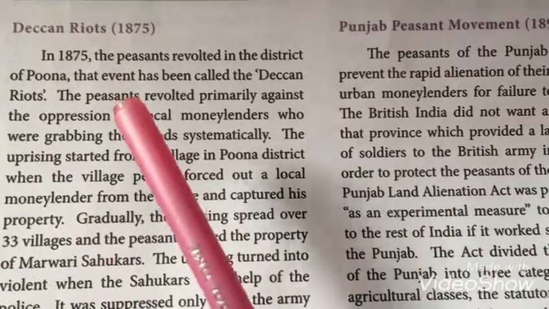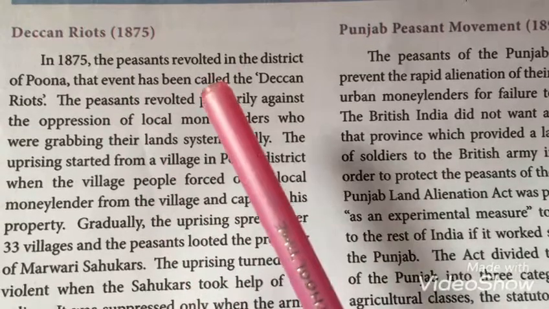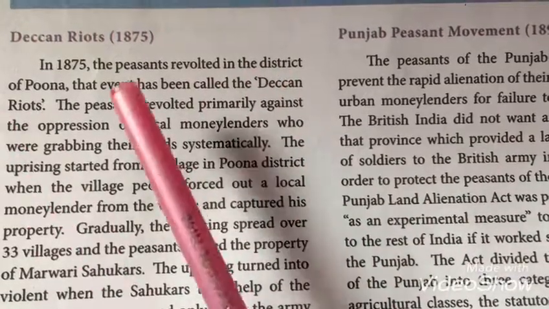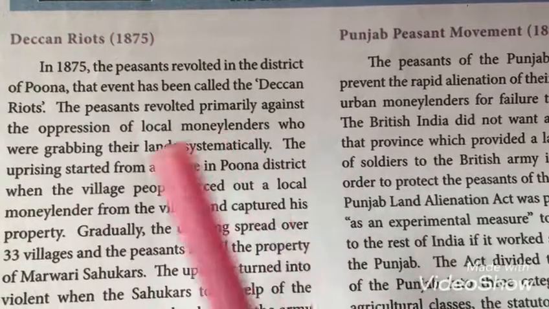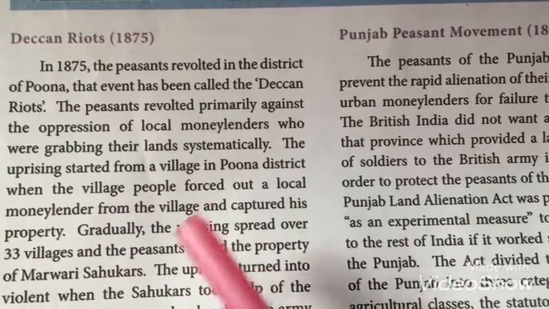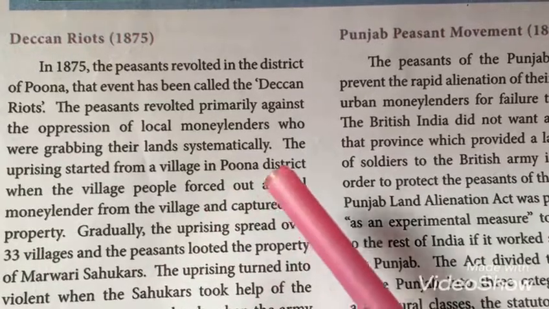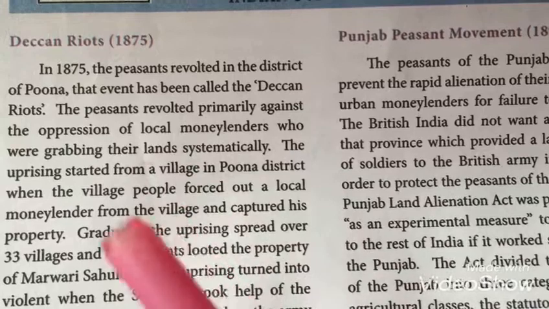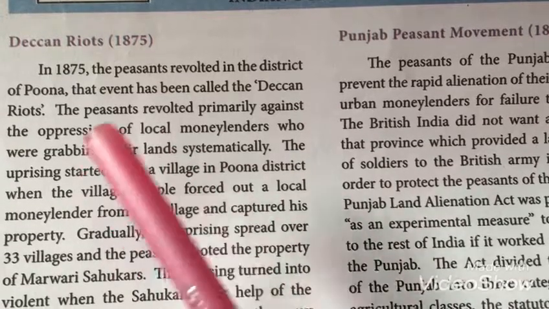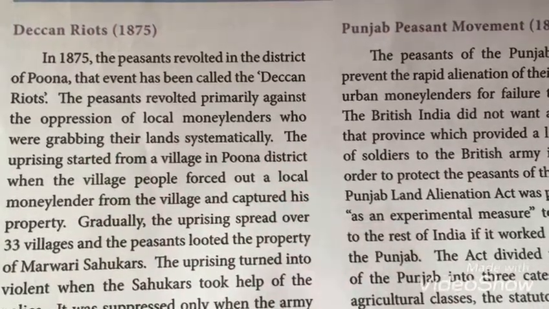The Deccan riots happened in the year 1875 in the district of Pune. In this revolt, the peasants revolted against the local money lenders. Why did they revolt against the local money lenders? Because the land of farmers was grabbed by the money lenders. So they started their revolt.